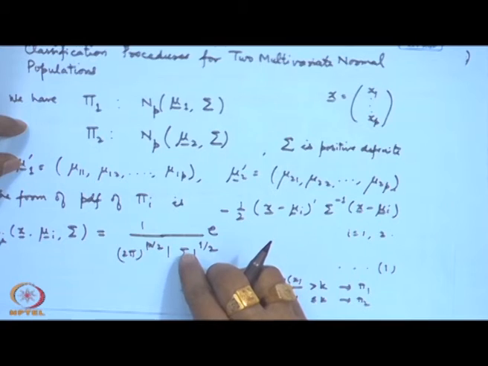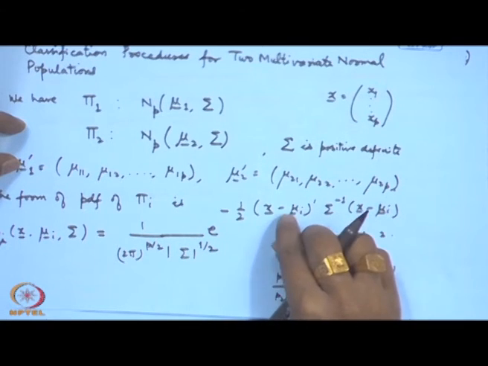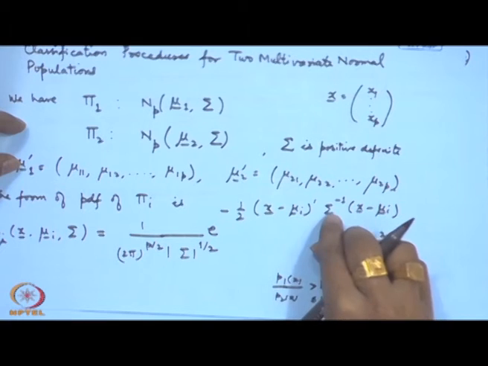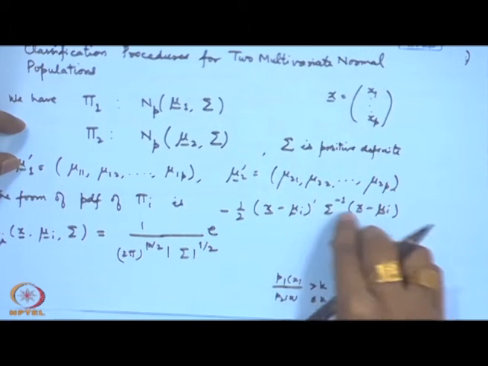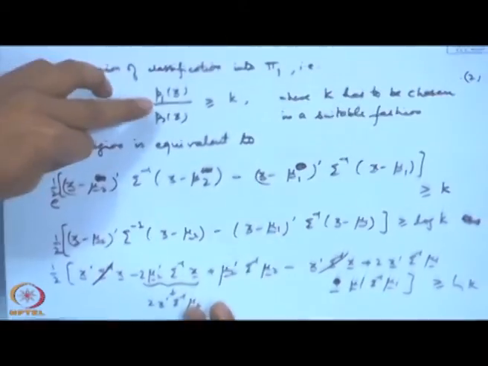So, these two terms will play a role. Earlier I was able to just cancel this term, but this will now come, and here also the adjustment of the terms will not come, because earlier I cancelled x prime sigma inverse x from both, now it will not cancel. So, the rule will become complicated when you write p 1 x by p 2 x.